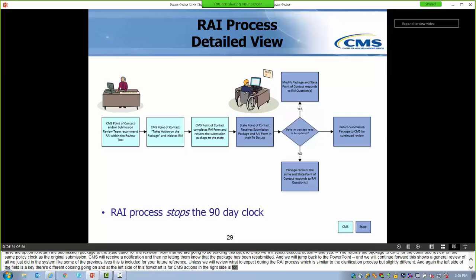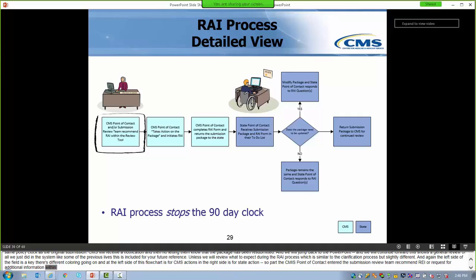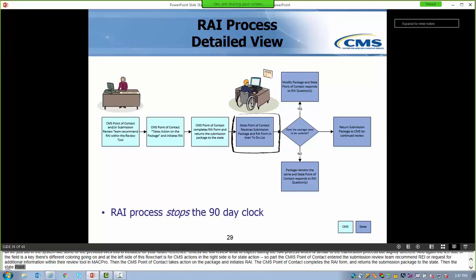So first, the CMS point of contact and/or the submission review team recommend RAI, or request for additional information, within their review tool in MACPro. Then, the CMS point of contact takes action on the package and initiates RAI. The CMS point of contact completes the RAI form and returns the submission package to the state. Then, the state point of contact receives the submission package and RAI form in their to-do list. At this point, the state point of contact determines if the package needs to be updated based on the information asked in the RAI form.